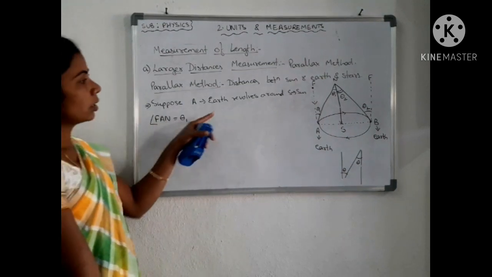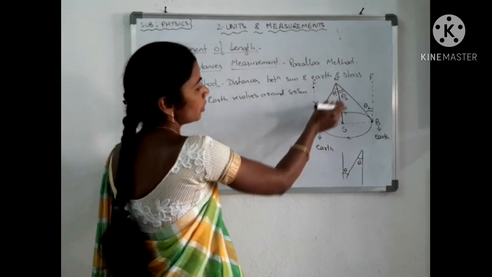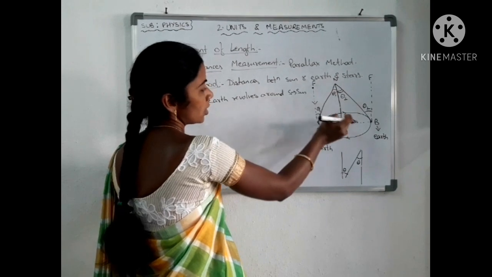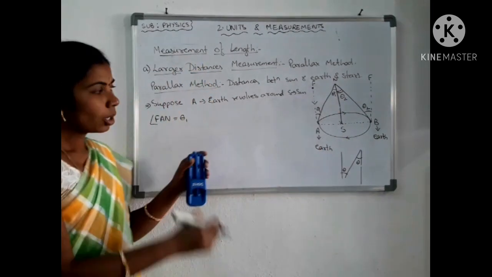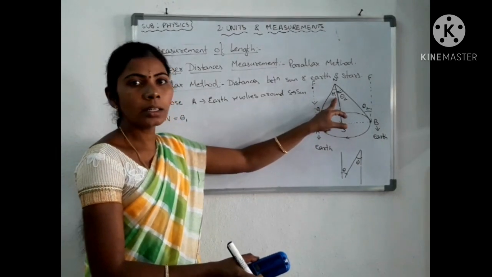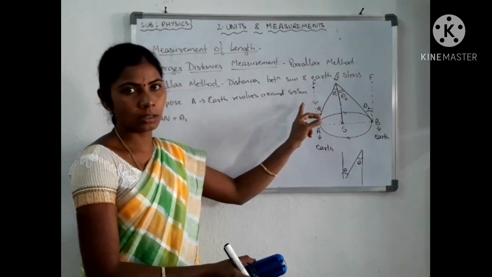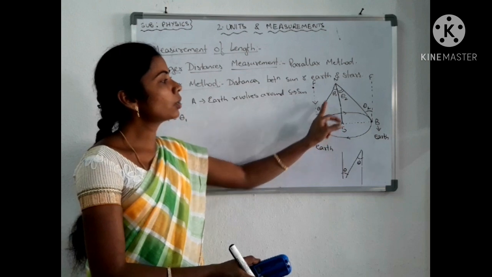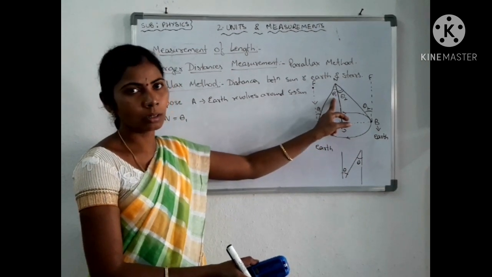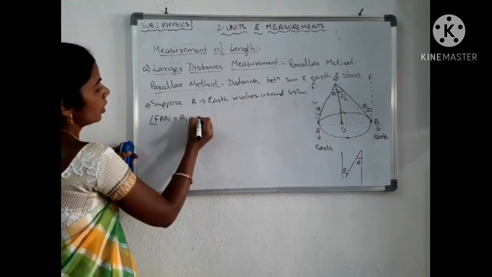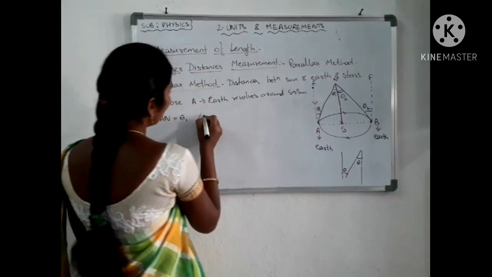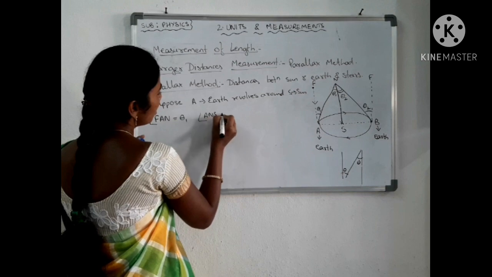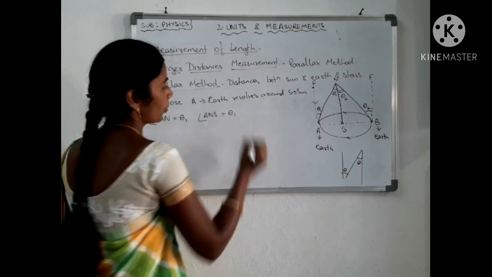Then next, if this FAN is theta 1, then angle ANS is also theta 1. Why? Because these two angles are interior opposite angles of two parallel lines. So that's why, because these two are interior opposite angles, they are equal. Okay. So here we can also write angle ANS is equal to theta 1.